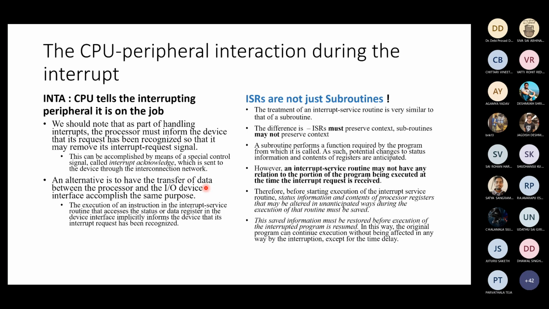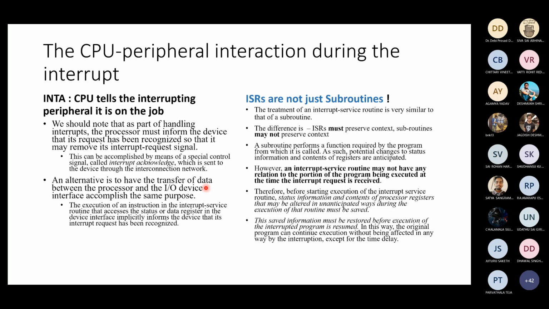Fine. So you then must know that this particular routine which you just executed, this interrupt handling subroutine or interrupt service routine, is not just a service routine. You know what subroutines are, like function calls in C. But here, an interrupt service routine, though it is very similar to a subroutine, must preserve the context. It has to come back, so it has to preserve the context.